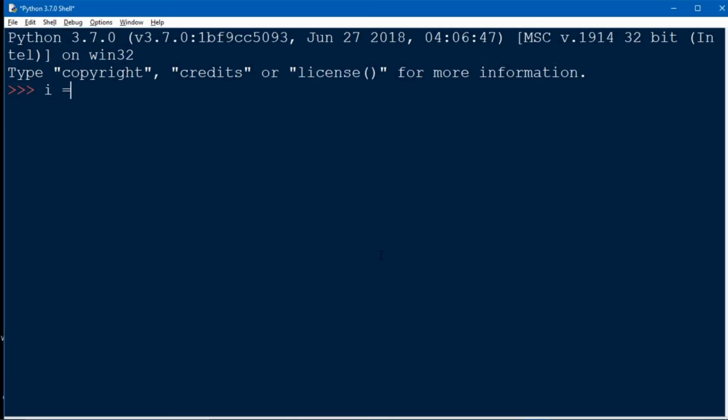Let's take one more example. Let's suppose we want to print up to the given condition, then we have to write less than or equal to under the while condition. Okay, so it will run up to the given condition. So in the while loop basically we have to see three things. First the starting value, second one is the condition, and third one is the increment or decrement condition under the loop. As we have seen in for loop, we don't have to see that many things. So for loop is easier than while loop, and for loop is mostly used in programming in Python.